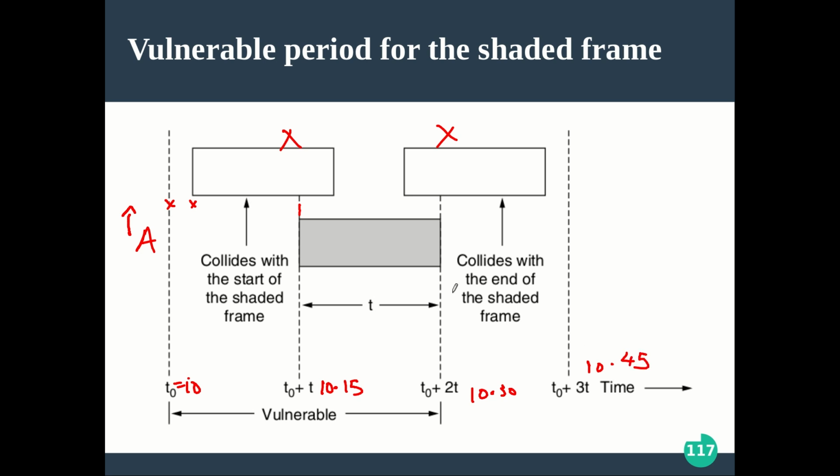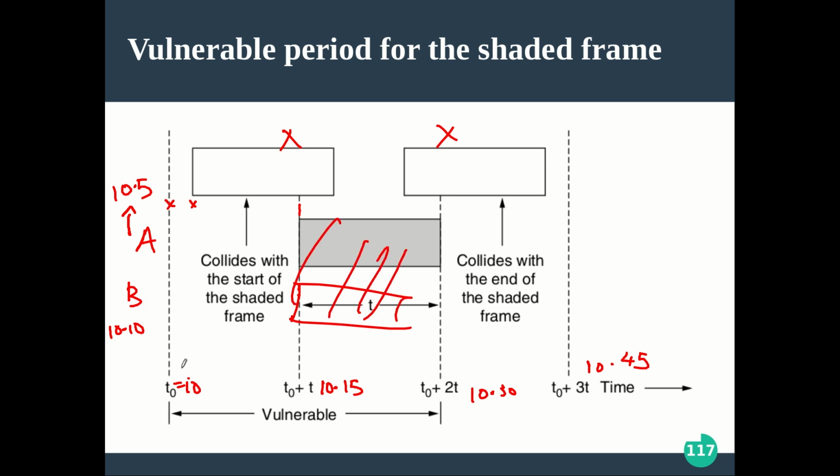Okay, now if A is ready at 10:05 and say B is ready at 10:10, both will wait for the start of the next slot. So at 10:15 both A and B are now ready, and both will start sending the data at 10:15, and the entire thing will collide, right?